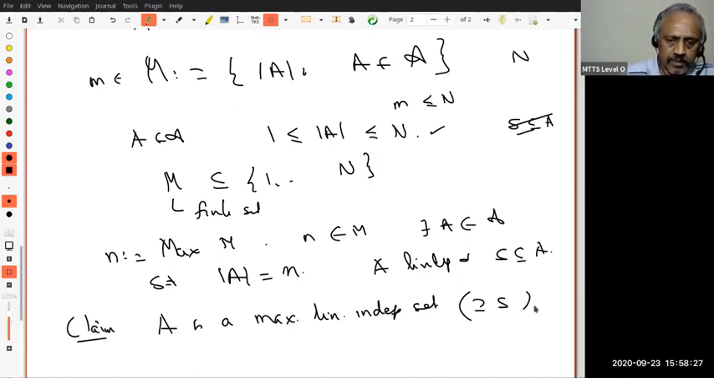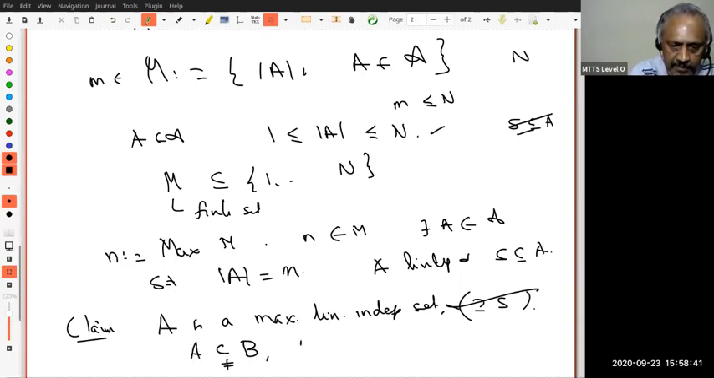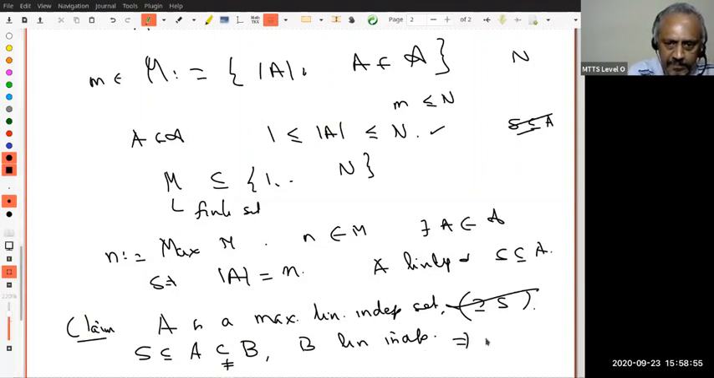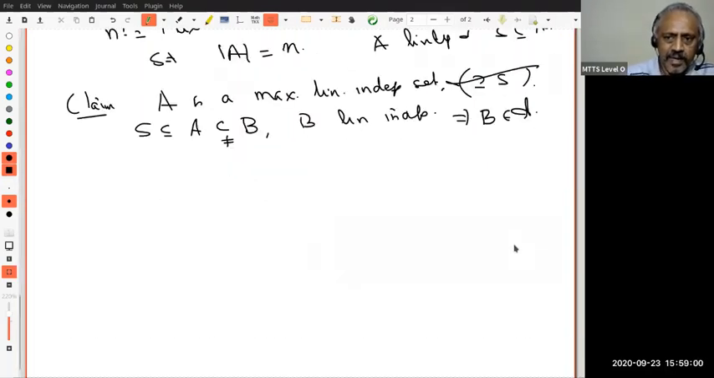Now why is it a maximal linearly independent set? Because suppose B is a set such that A is strictly contained in B and B is linearly independent. Now notice that S is a subset of A and A is a subset of B and B is linearly independent. So what does this say? This says B is in script A. Since B belongs to script A, therefore mod B belongs to M.